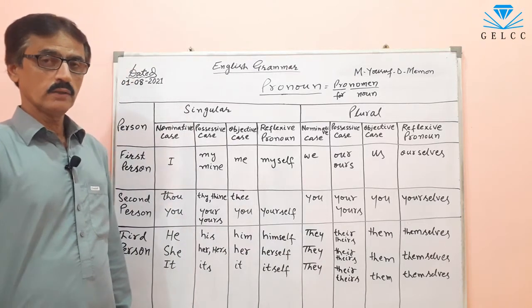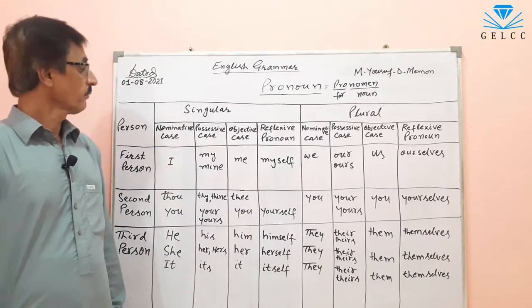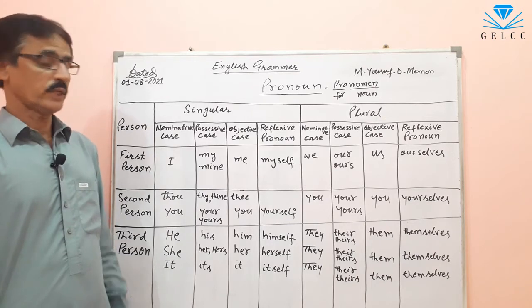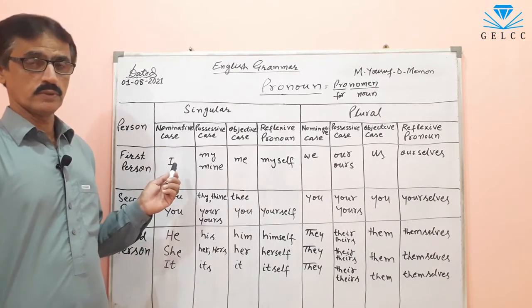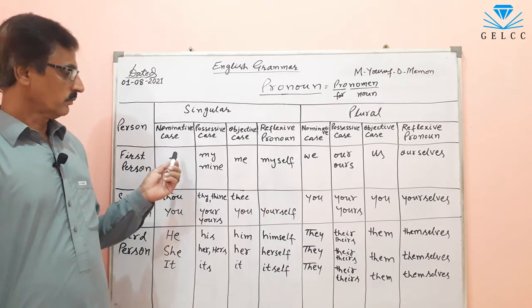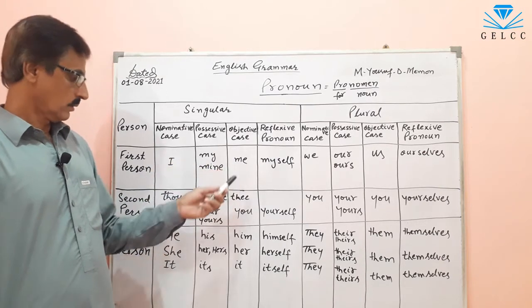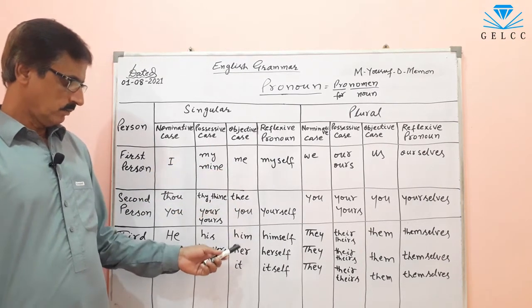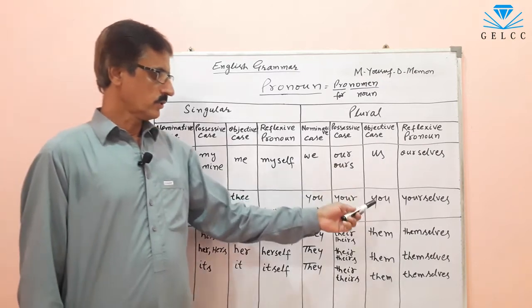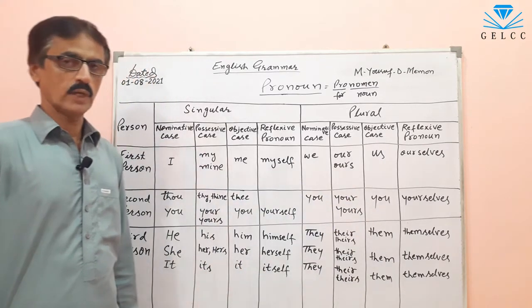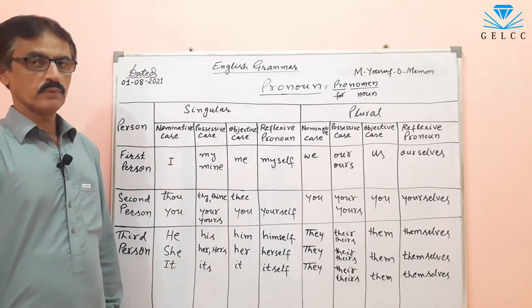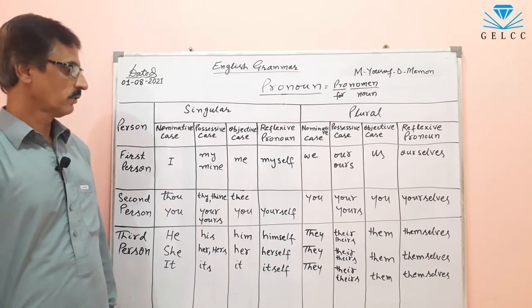All these are the subjects, so they are said to be in nominative case. Then me, you, him, her, it, us, them. These are the objects. These are also pronouns.